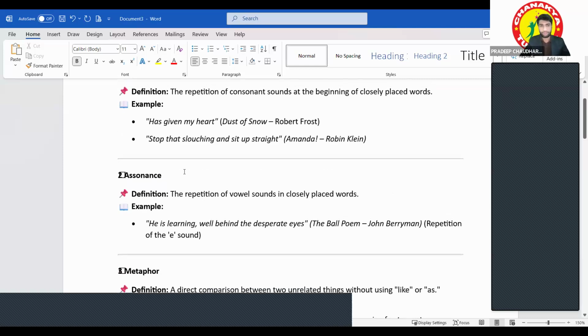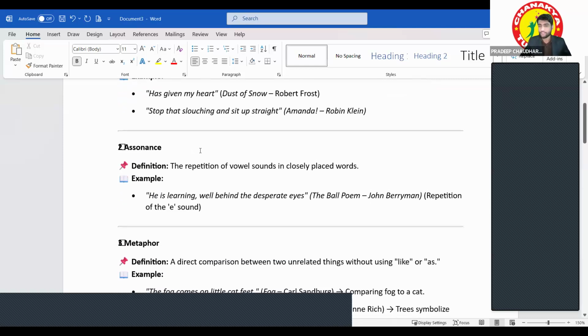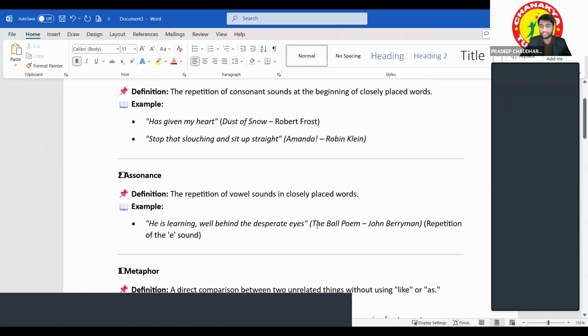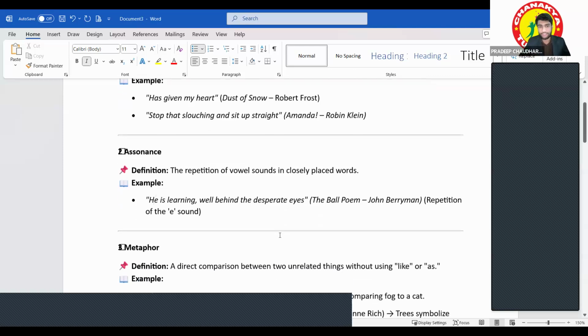Okay. And what is assonance? Assonance means the repetition of the vowel sound. If there is the repetition of the consonant sound, then it is alliteration, and when there is the repetition of the vowel sound, then it is assonance. Just like "He's learning well behind the desperate eyes" from The Ball Poem by John Berryman. There is repetition of the E sound here. The vowel sound is repeating. That is known as assonance.